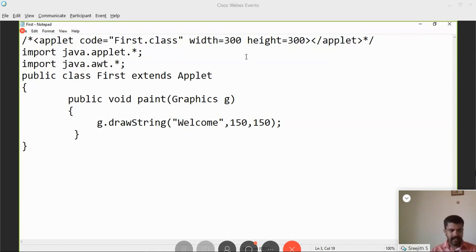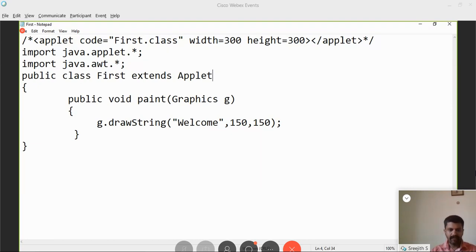Then, as I mentioned, once again I'm importing two packages, java.applet and java.awt, because the applet class is defined inside the applet package, and the Graphics class is defined inside the AWT package. AWT stands for Abstract Windowing Toolkit. Now let us see how to run this program.